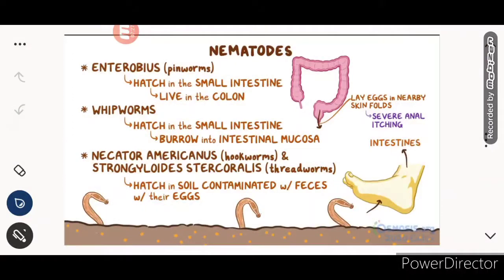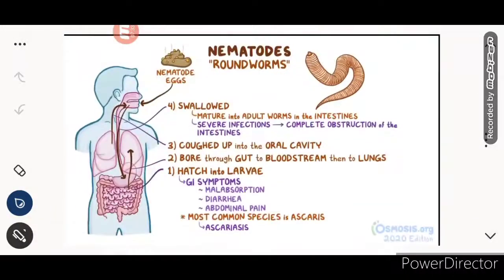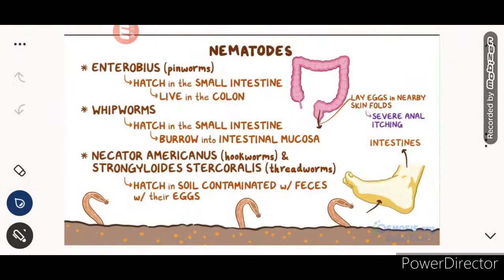Okay, so nematodes, the other examples are Enterobius, also known as pinworms. Okay, so these nematodes are roundworms. And the pinworms hatch in the small intestine and live in the colon. The next are the whipworms, which hatch in the small intestine and burrow into the intestinal mucosa.